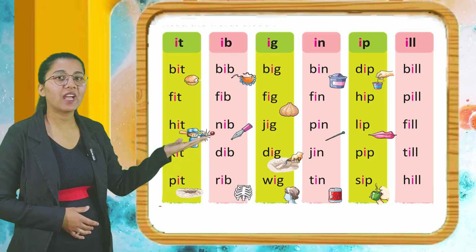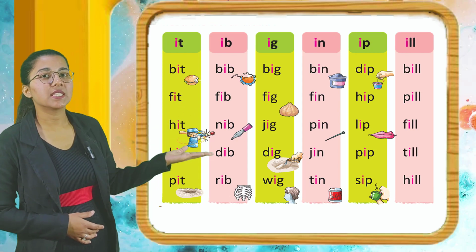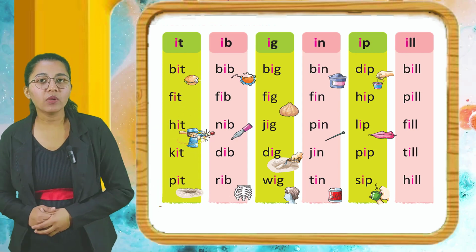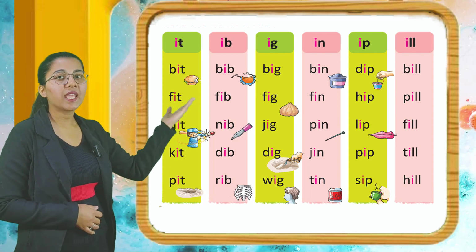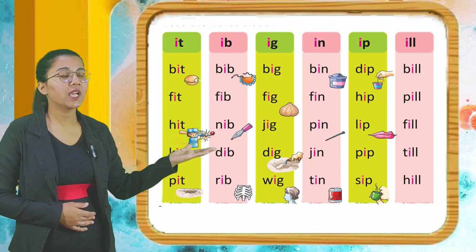Now let's read the words having IG. Big, fig, jig, dig, wig. Now let's read the words having IN. Bin, fin, pin, gin, tin.